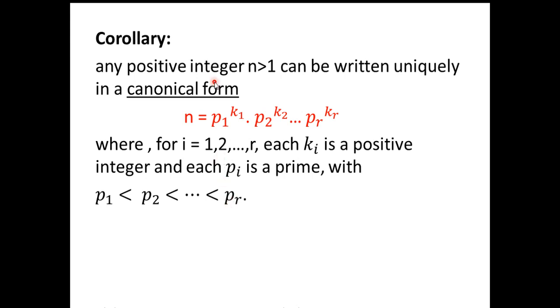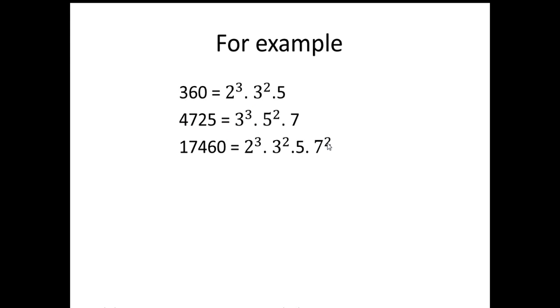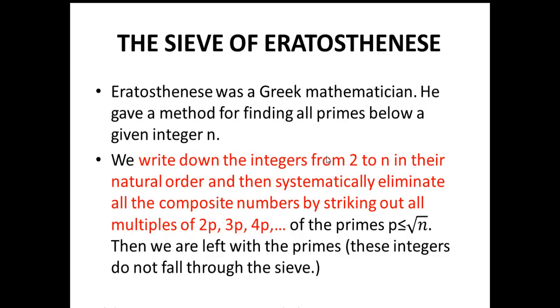This is the corollary of the fundamental theorem of arithmetic. It says that any positive integer n greater than 1 can be written uniquely in a canonical form. This is called canonical form, where we are writing n as different powers of different primes: p1 to the power k1, p2 to the power k2, and so on, pr to the power kr. For example, 360 can be written in this canonical form, 4725 can be written in this canonical form, and 17460 can be written like this.